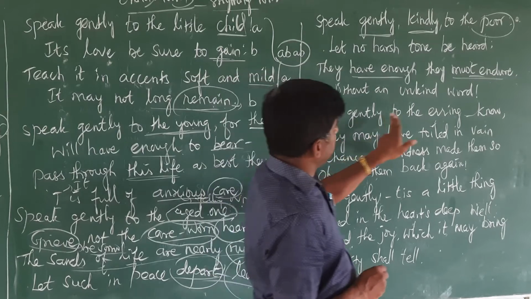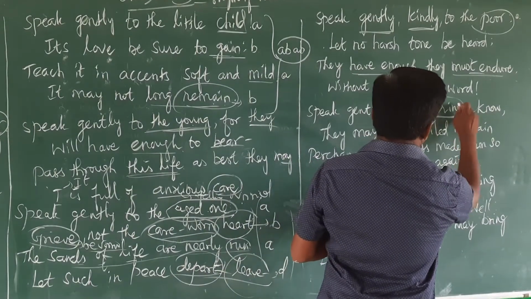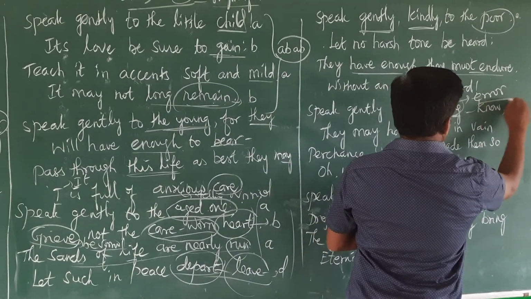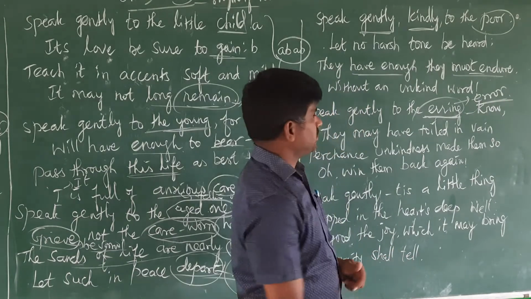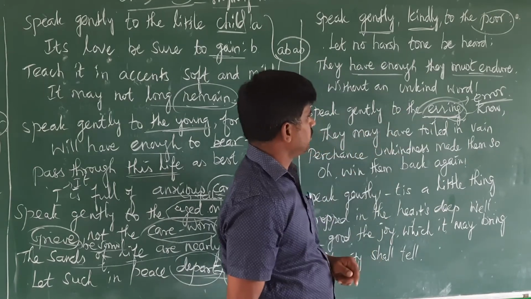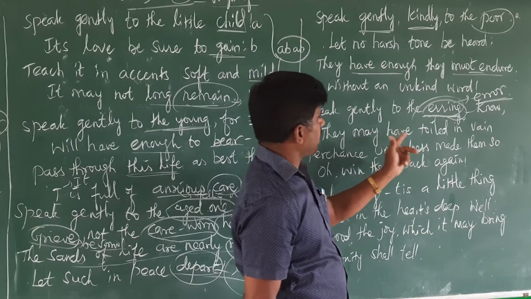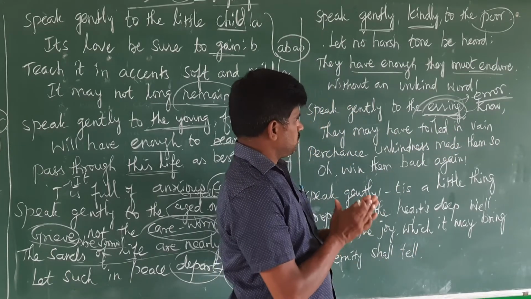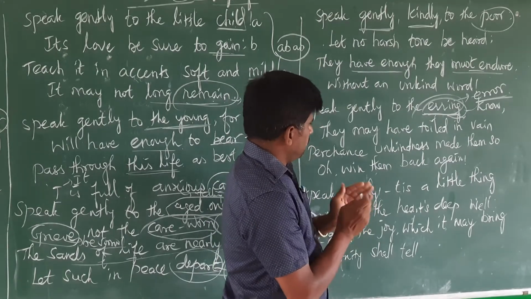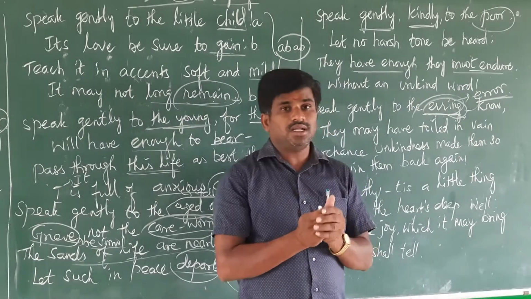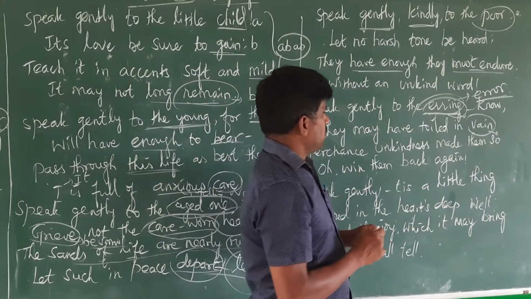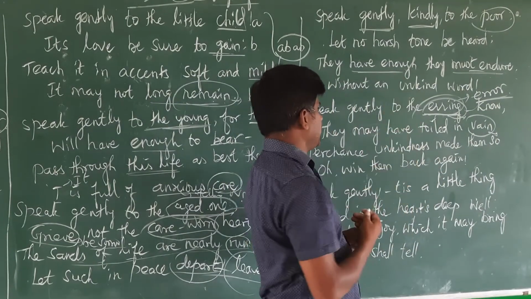The next stanza is "Speak gently to the erring." The meaning of erring is those who are doing errors, mistakes. That is why they are called erring. "Speak gently to the erring. Know, they may have toiled in vain." Suppose someone is doing an error, for them we should speak gentle words. If we do not speak gentle words, it gives pain to their minds, and it is in vain.